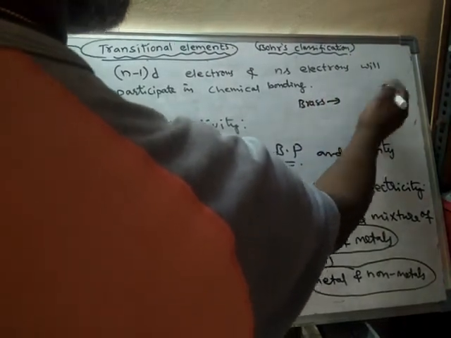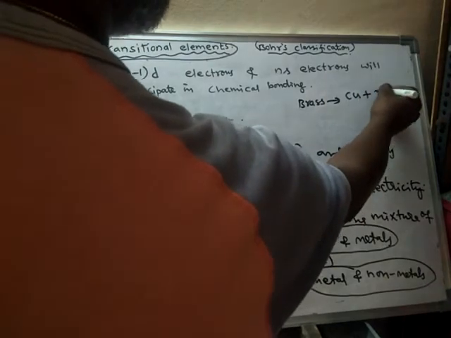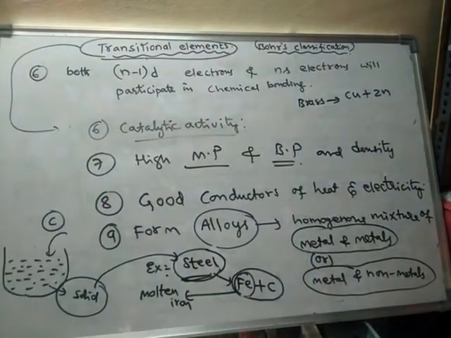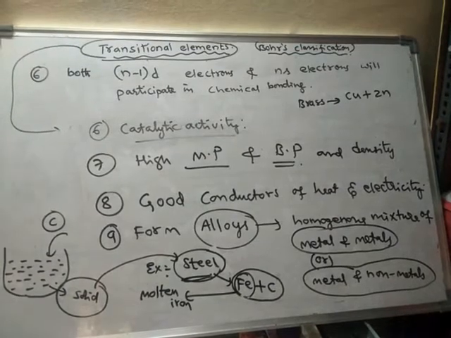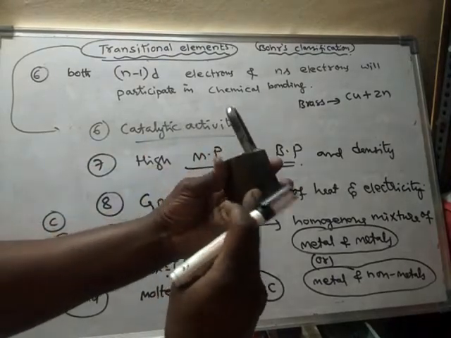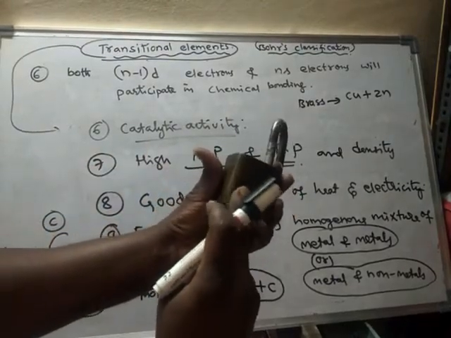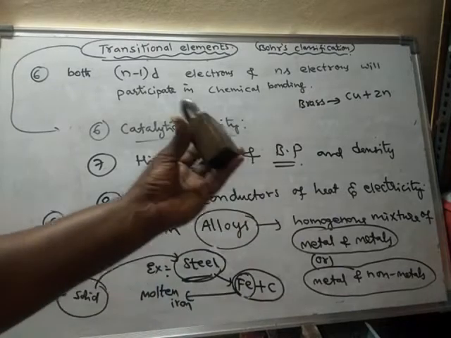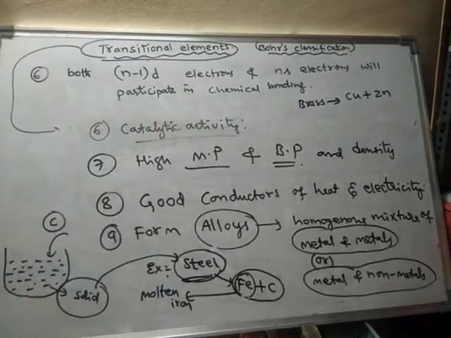Brass is a mixture of copper and zinc. For example, this here is made up of brass. Generally we call it ittadi. So this is an example of brass.